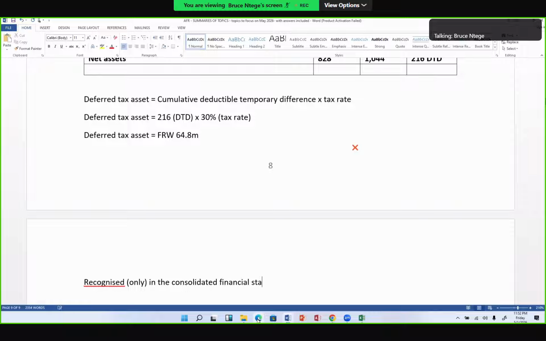At the date of acquisition, I'll debit this in the balance sheet under current assets, deferred tax asset, and it will be 64.8 million francs.